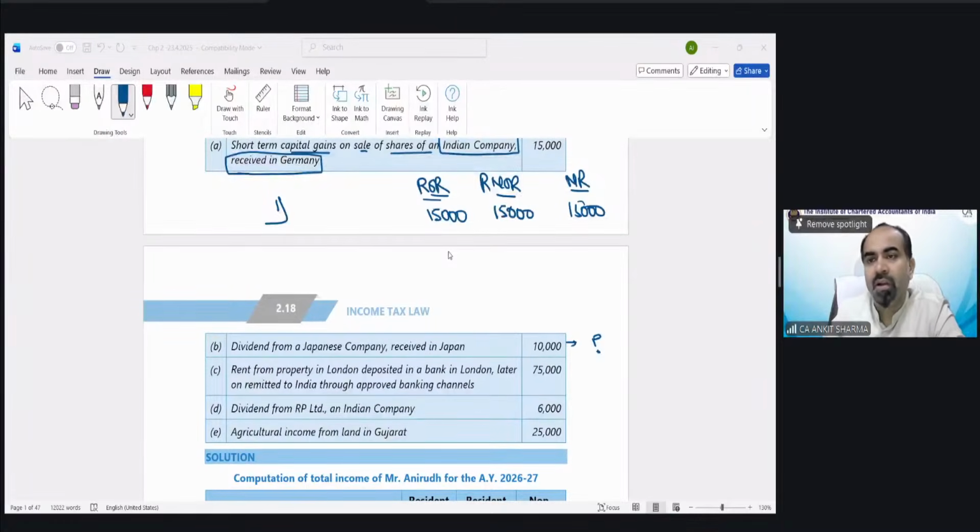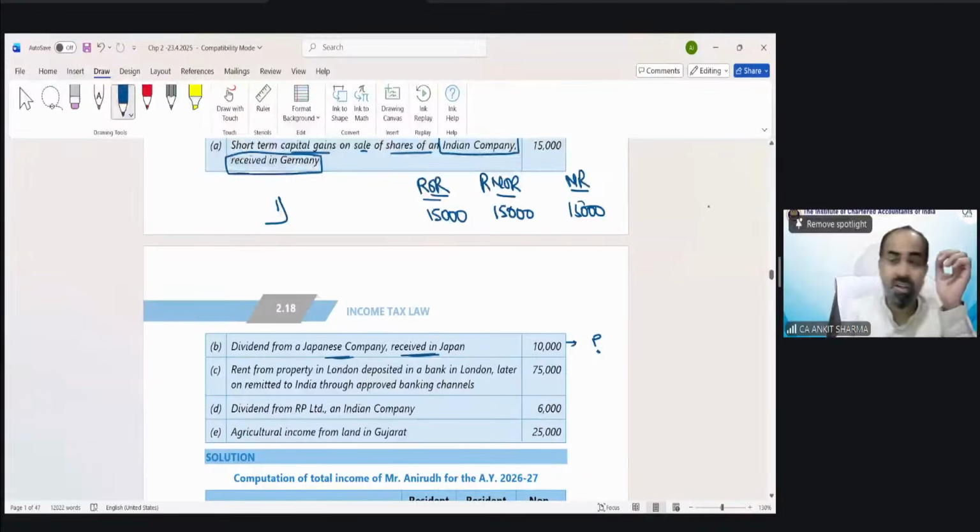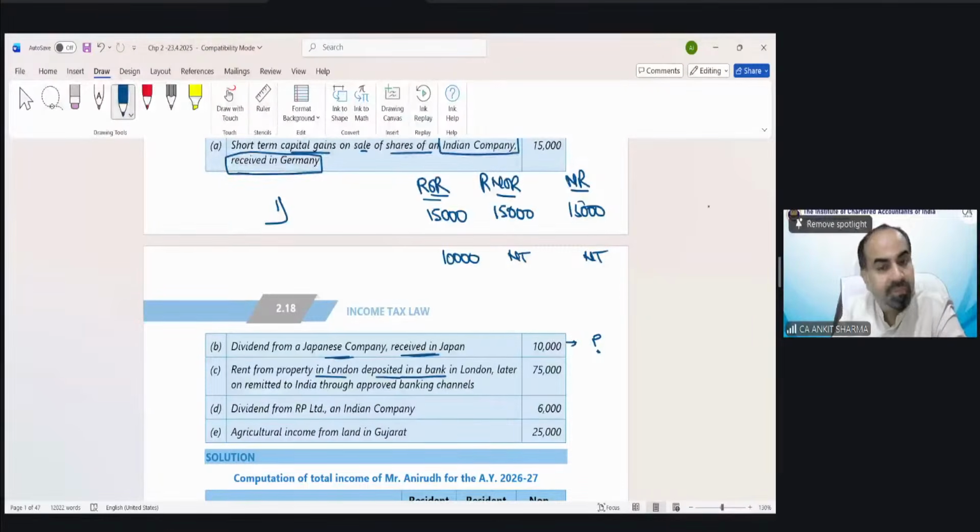ROR. Well done. You have understood the provision, of course, because the Japanese company received it in Japan. So there is no information that anything has arisen in India or been received in India. So not arise, not received, and also the company is Japanese. That means it is only going to be taxed in ROR. This is non-taxable.